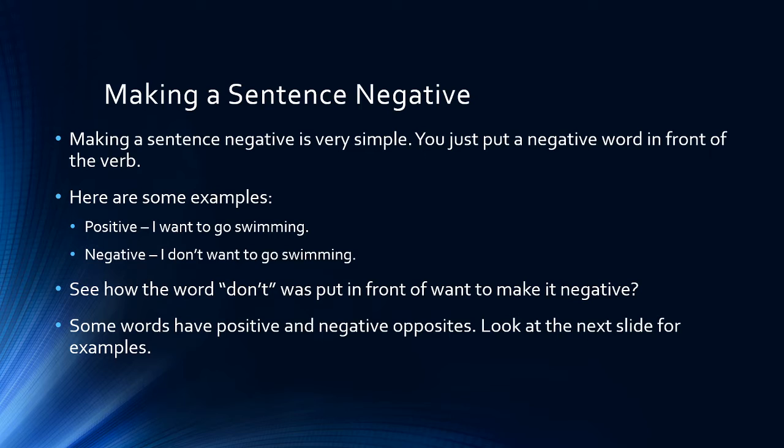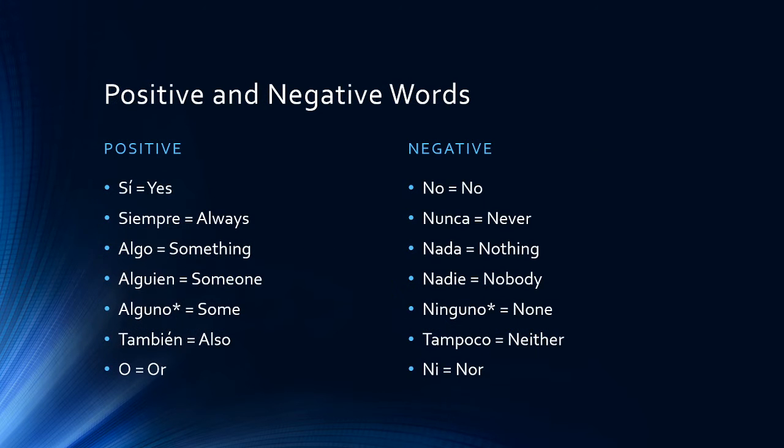Some words have positive and negative opposites. So we're going to look at this next slide. There's a list of a few. This is not a definitive complete list. This is just a list of some of the more common ones. An example would be sí, meaning yes, and no, meaning no. So these are opposites, positive, negative opposites.